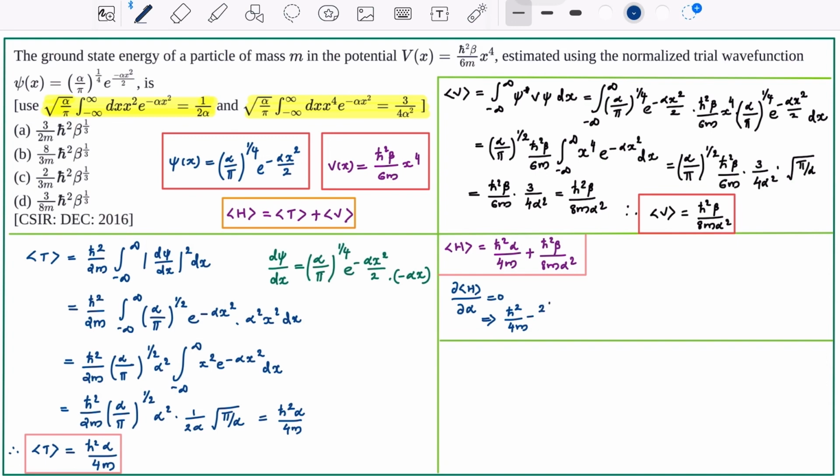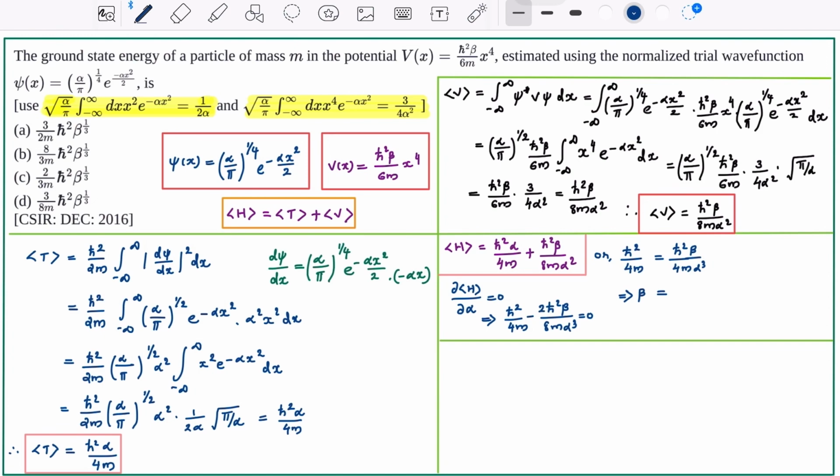Now dou H by dou alpha equal to 0 gives h bar square by 4m minus 2 h bar square beta by 8m alpha cube equal to 0, or h bar square by 4m equal to h bar square beta by 4m alpha cube. Here h bar square by 4m cancels on both sides.